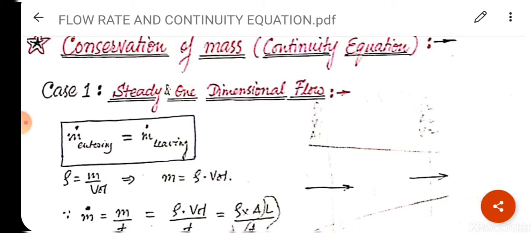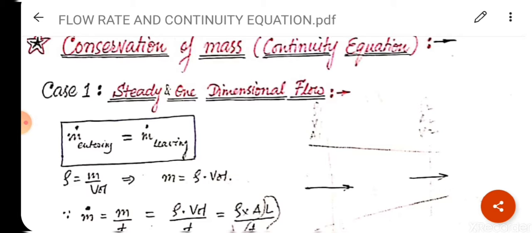What is conservation of mass? The question will come into the mind: what is conservation of mass and what is the continuity equation? It means that जितना मास आ रहा है उतना ही मास जा रहा है. Clear? This is known as conservation of mass.